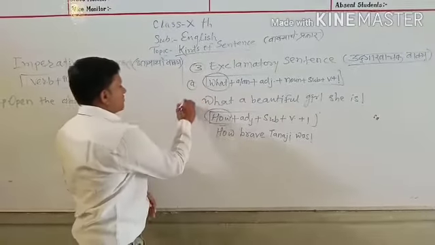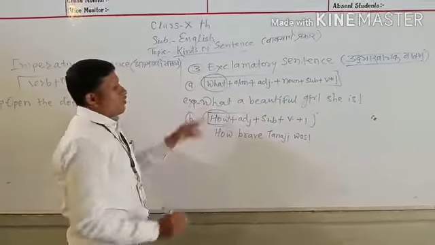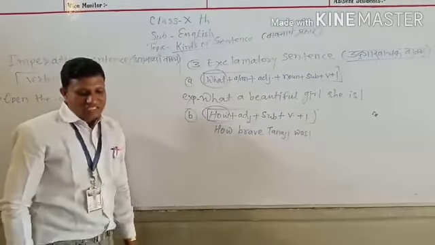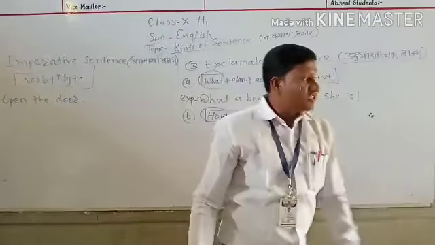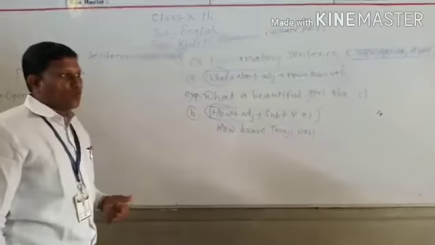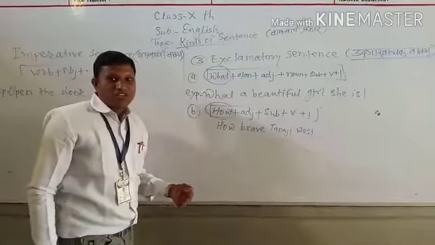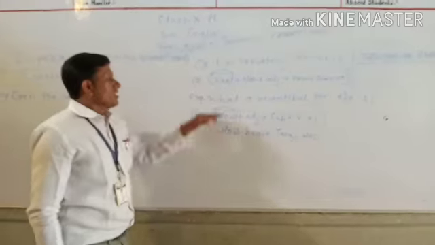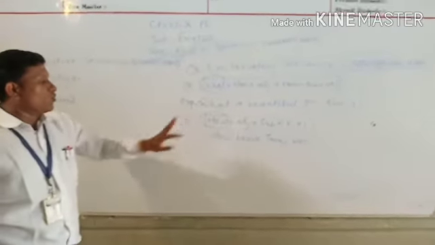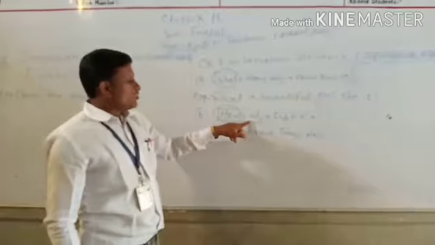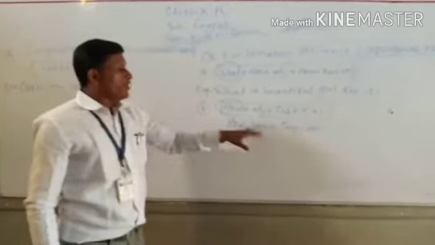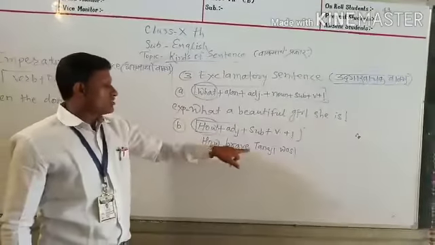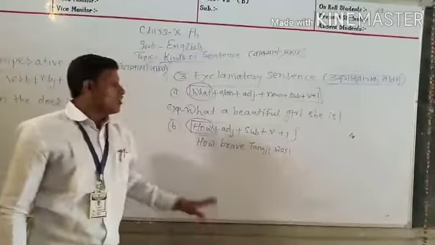Here is an example: what a beautiful girl she is! Here is another example: oh, what a terrible snake! In this way, we have so many examples. Another example begins with how: how plus adjective plus subject plus verb. How brave Tanaji was! Here brave is adjective, Tanaji is subject, and was is verb.